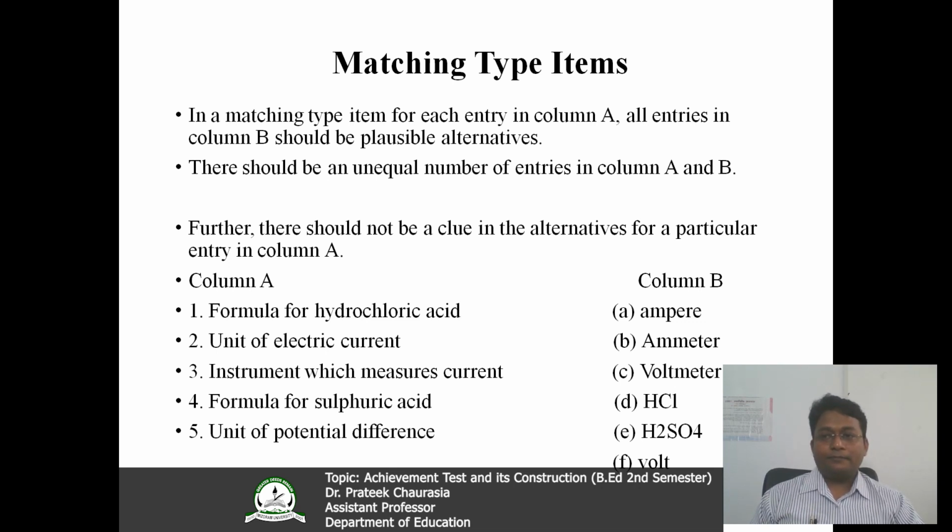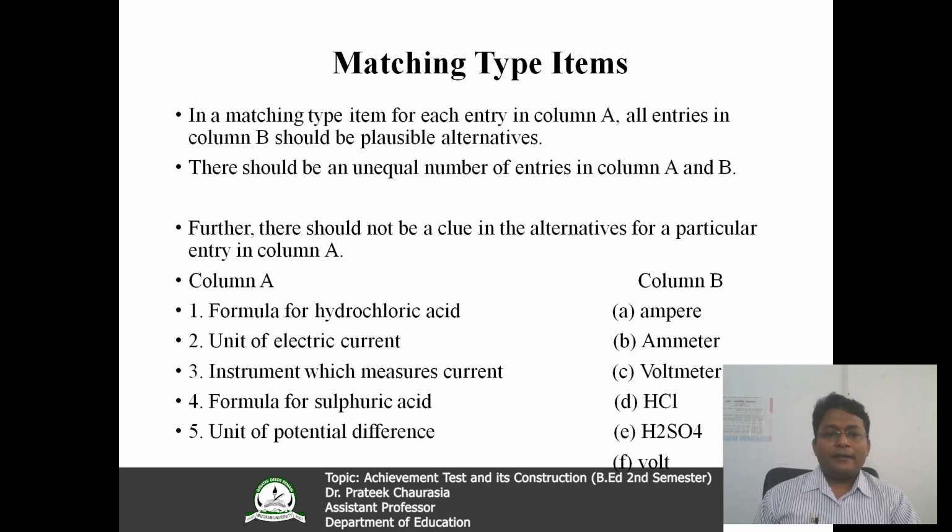Now, matching type items. In a matching type item, for each entry in column A, all entries in column B should be plausible alternatives. Look again, it is matching the options of A to the options of B. Here options are arranged column-wise, as you can see clearly in the slide, and there should be an unequal number of entries in column A and B. Column A and column B are arranged in unequal numbers just to distract the learners and increase the difficulty level. Further, there should not be a clue in the alternatives for a particular entry in column A.